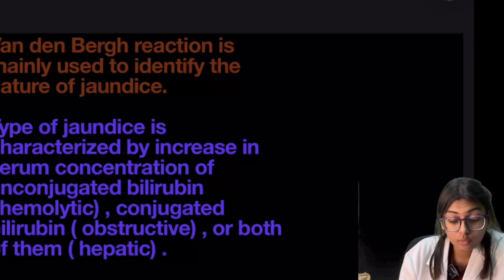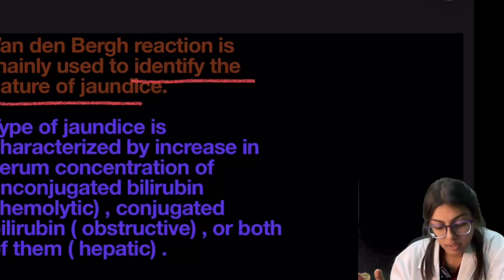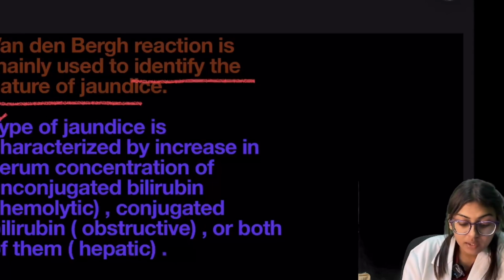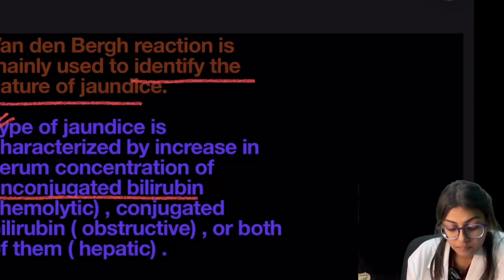The Van den Bergh reaction is used to identify the nature of the jaundice. There are three types of jaundice. The type is characterized by an increase in serum concentrations. If the unconjugated bilirubin is increased, that is our indirect, then hemolytic jaundice will be there.